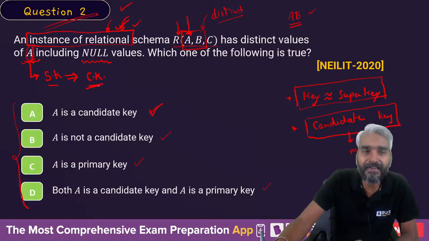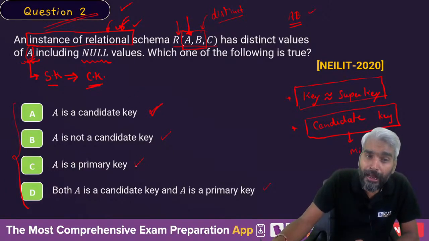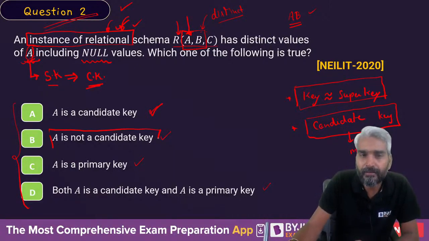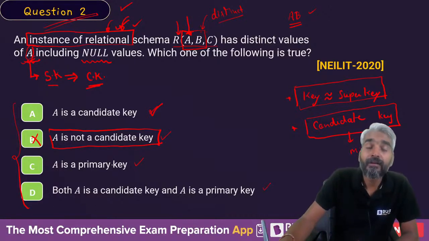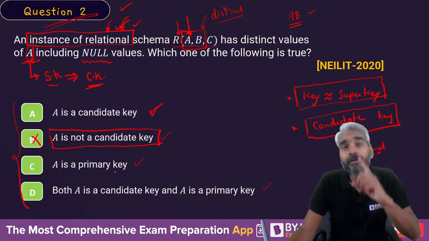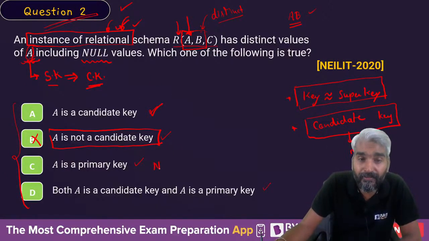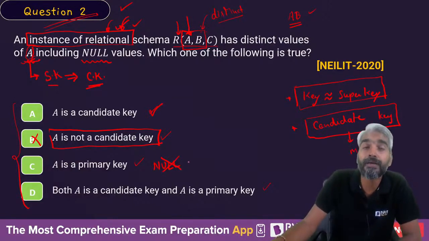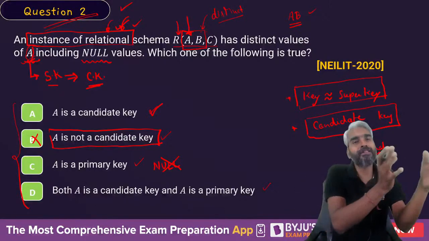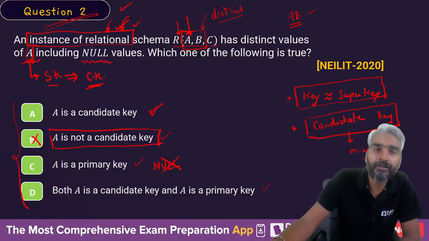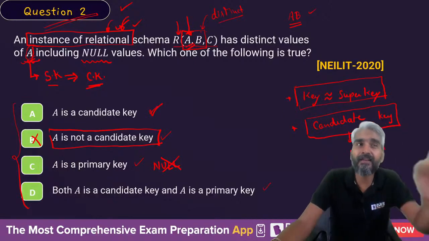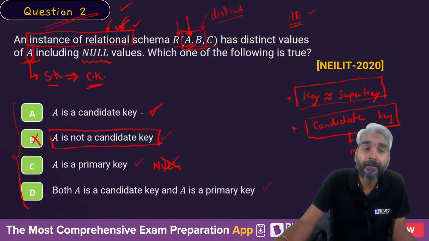Okay, sir. So this is a candidate key. Now, is it also a primary key? The moment you say that it is a candidate key, option B is ruled out from the correct choices. Now, is A also a primary key? No. Why? Because primary key attributes are not allowed to take null values, but there is no such constraint on the candidate key. So A can be a candidate key for sure, but A cannot be a primary key.